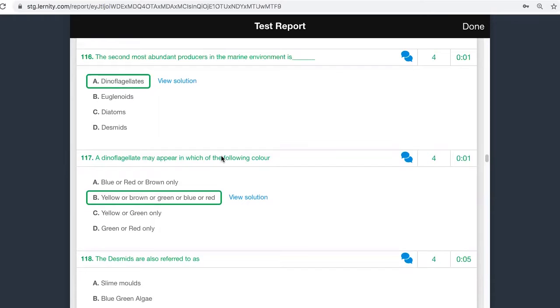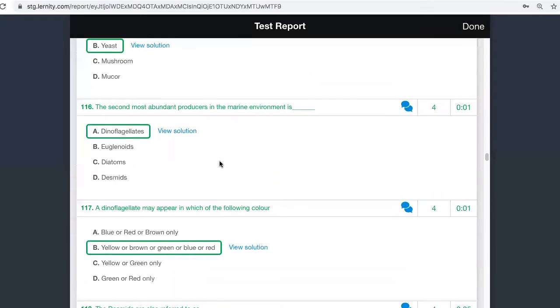Yellow, brown, green, blue, red. Any of those colors, you name it, it will be there in dinoflagellates. They are the most color diversified group. So that is your 117.